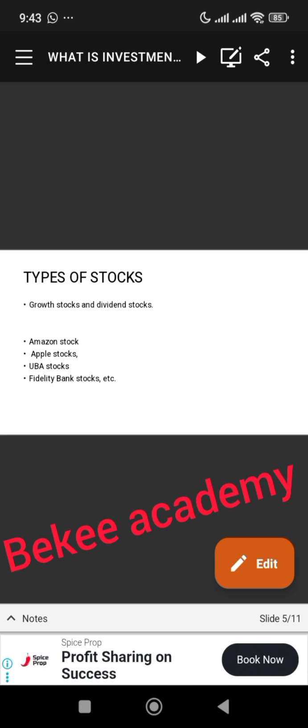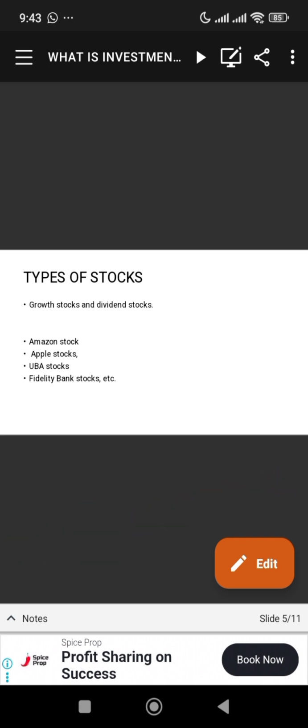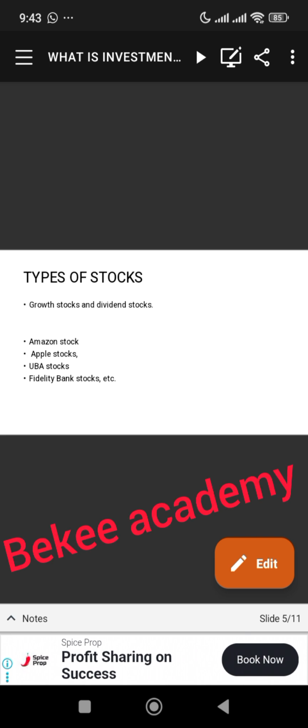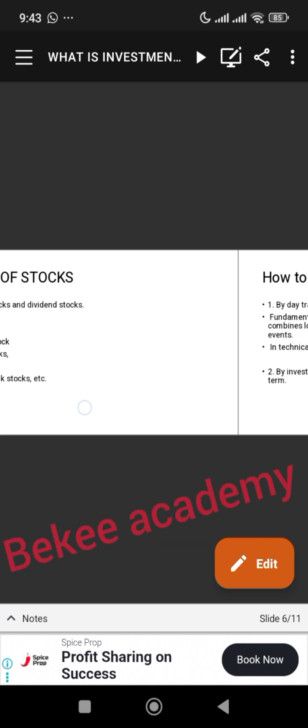So now these are the different types of stocks. We have Amazon stocks, we have Apple stocks. For those that use Apple phones, you know about that. Then we have our banks, UBA stocks, Fidelity Bank stocks, and the rest. So there is much more to that. There are more stocks. These are just a few I listed.